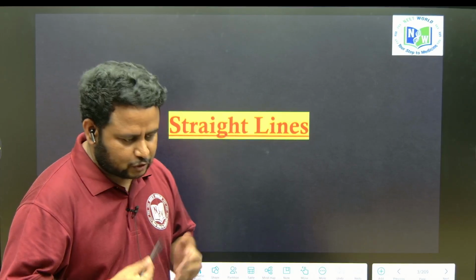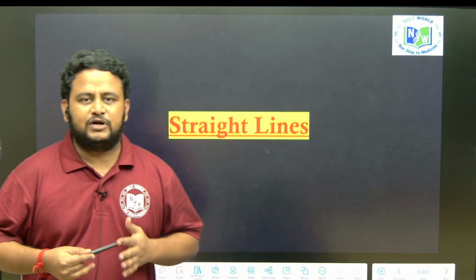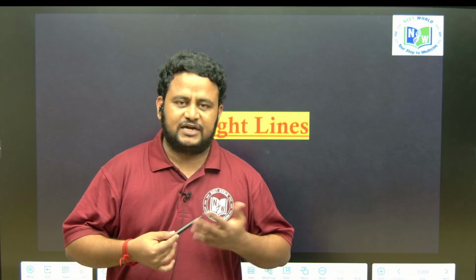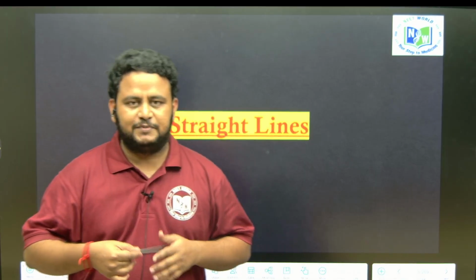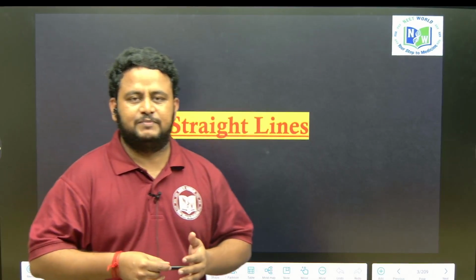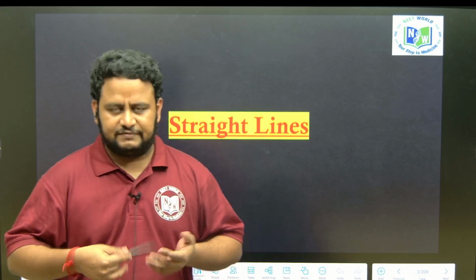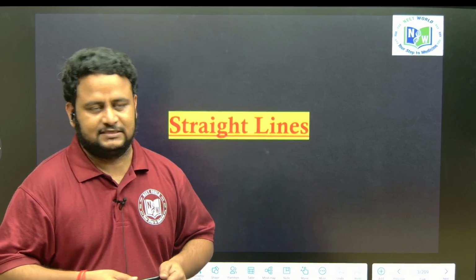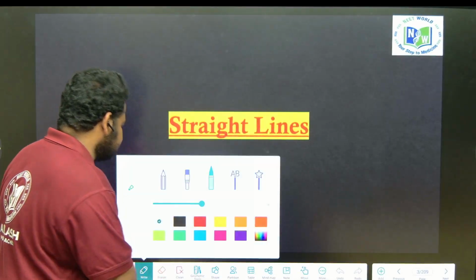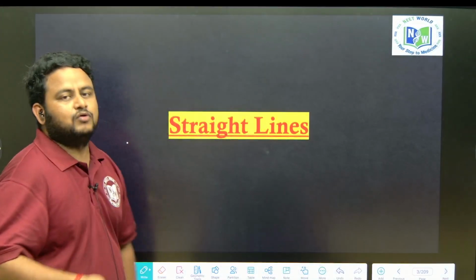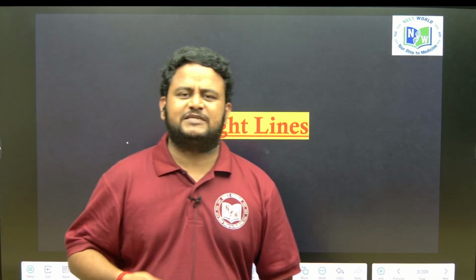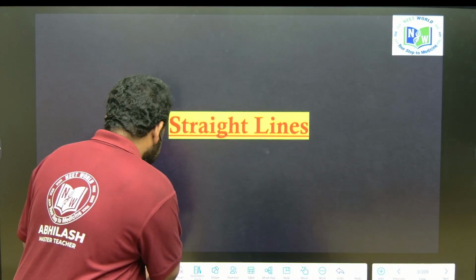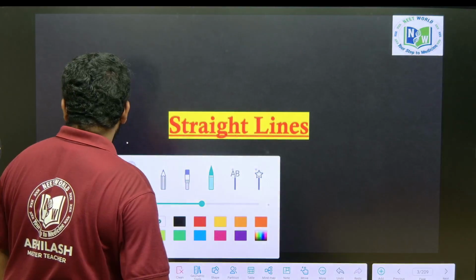But when we talk about coordinate geometry, the importance of straight lines is immense, because the concepts which you learn in straight lines, we will be using in various parts of coordinate geometry, like in circles, like in conics, which includes ellipse, parabola, hyperbola, and also in 3D geometry, and also in vectors. So straight lines is immensely important when we talk about coordinate geometry, which forms at least 10% of the total questions appearing in JEE Mains. So let us start with straight lines in this session.